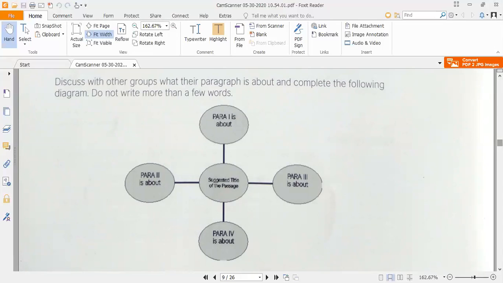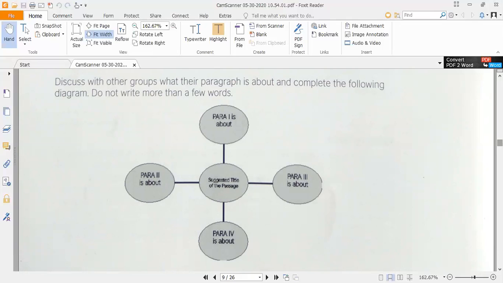In this diagram, you can see one circle is surrounded by four other circles, and in the middle circle it is written suggested title of the passage.